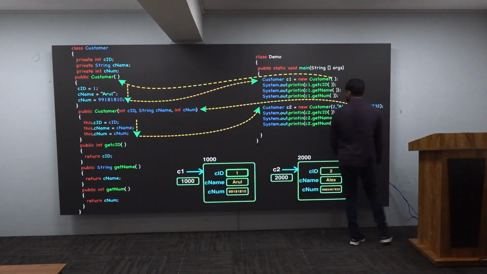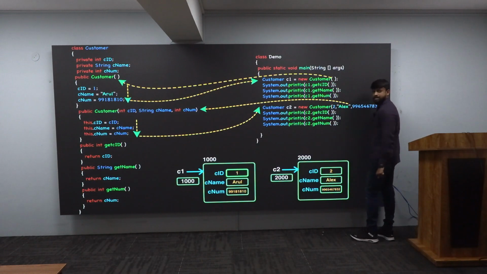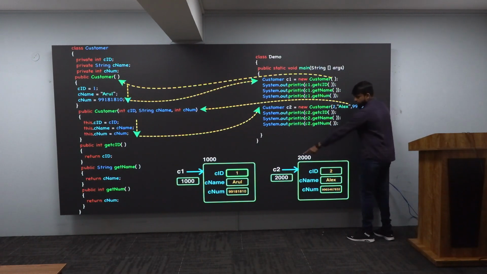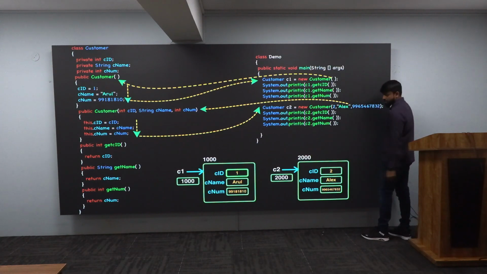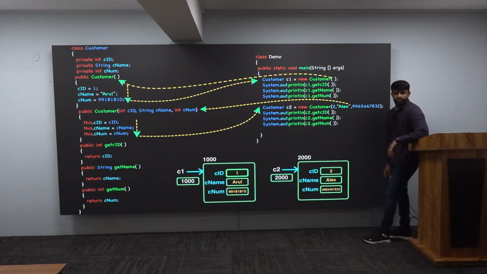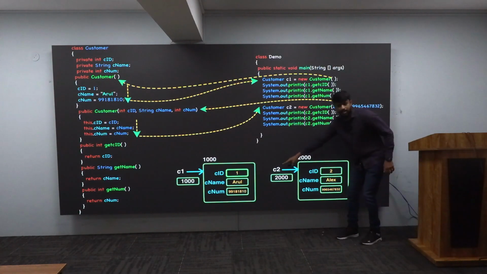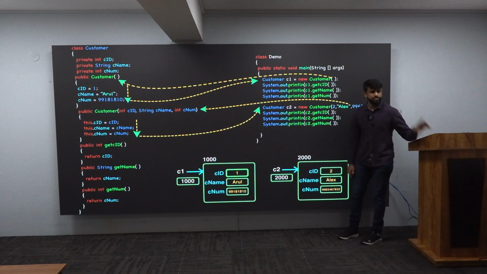And after that, you are asking, hey C2, get me the ID. That is CID. Where is C2? C2 is here. You are asking it, get me CID. And this CID is 2. You get me the name, Alex. You get me the number. That is the number you will get. All of this I am getting, not them. Why? Because you have used C2 there. That is why. C2 is this guy, means it is referring to this object. These values I will get, not those values. Getting this much? Very good.